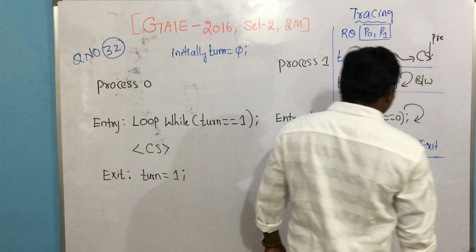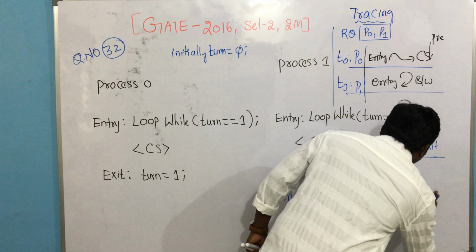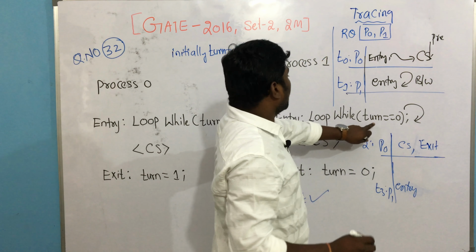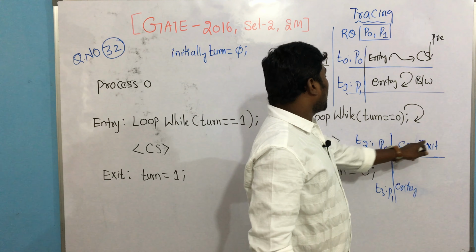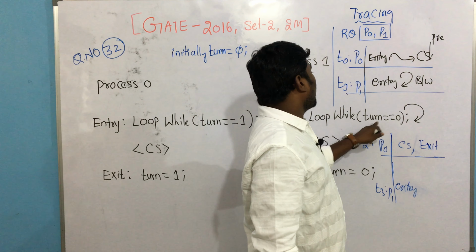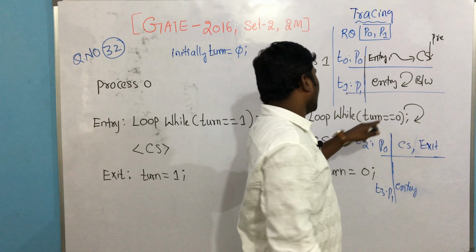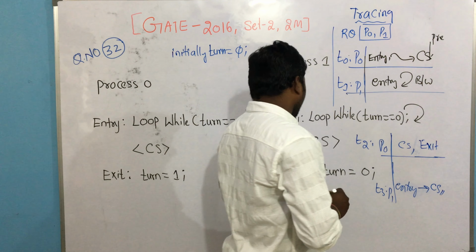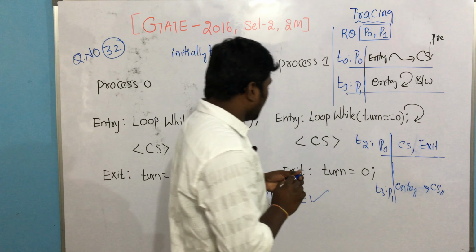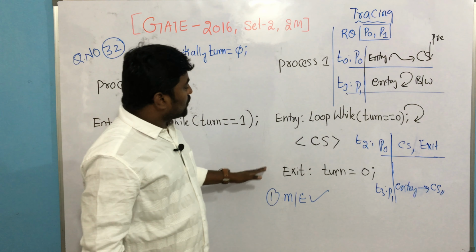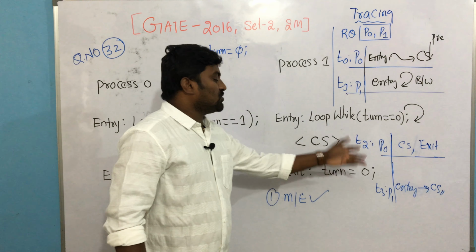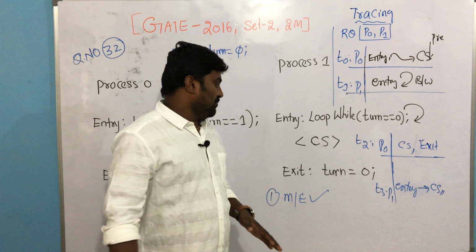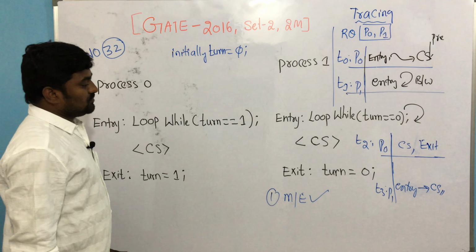So what is the entry section here? Look at this. Now, what is the turn value? When P0 exited, it made turn equal to 1. Is 1 not equal to 0? Correct or not? The condition is false, so it will enter the critical section. Yes or no? Suppose it also runs the exit section, so it makes turn equal to 0, saying that it will go to other work. Now the turn value is 0.